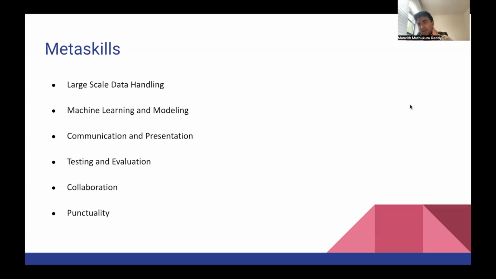Another thing is machine learning and modeling, another big meta skill I picked up, because through this project, I gained a deeper understanding of how to not only look at the algorithms, but also implement them, which I hadn't really done in a lot of my theoretical courses. And the project also made me do several pre-processing steps, cleaning, filtering, etc., and made me realize how crucial data quality is to the performance of the model, which is something I wouldn't have learned in just any normal ML course. And I also used many advanced techniques like natural language processing, which this course taught me.